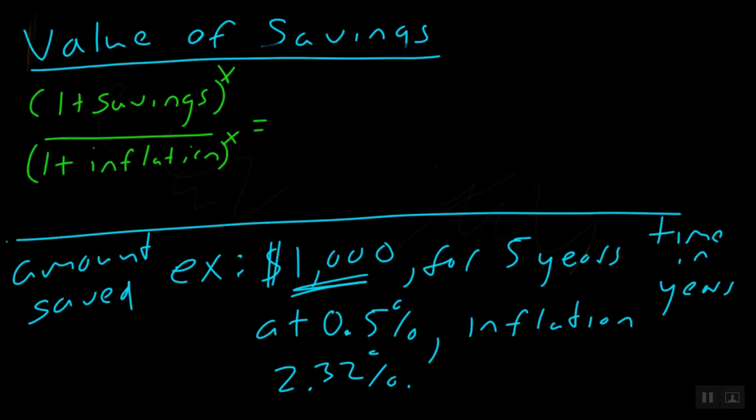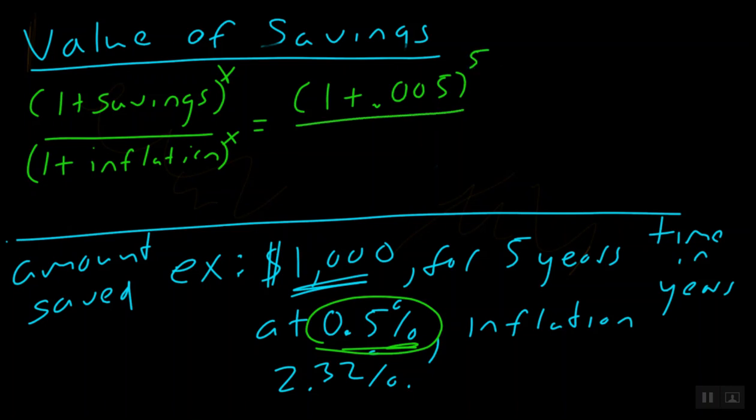So we're going to take this little formula. We have 1 plus our savings interest rate, 0.005. I just converted my percentage to a decimal, and we're going to raise this to the power of 5 years. And on the bottom we have 1 plus our inflation rate, which is 0.0232. Remember, all I did was take these decimals and move them 2 places to the left, and we'll raise that to the power of 5 years.